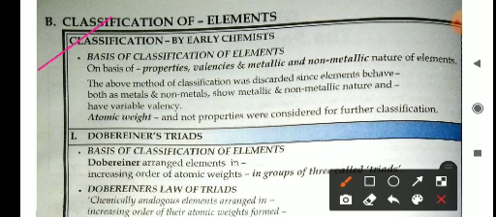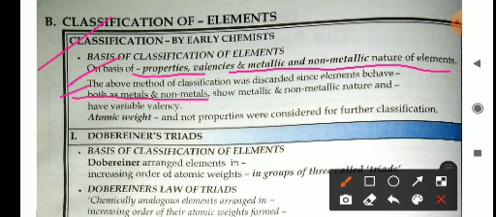Now come to the classification of elements and discuss in detail what we have discussed above. The basis of classification of the elements: properties, valencies, and metallic and non-metallic nature of elements. The above method of classification was described since elements behave both as metal and non-metal and have their valency.